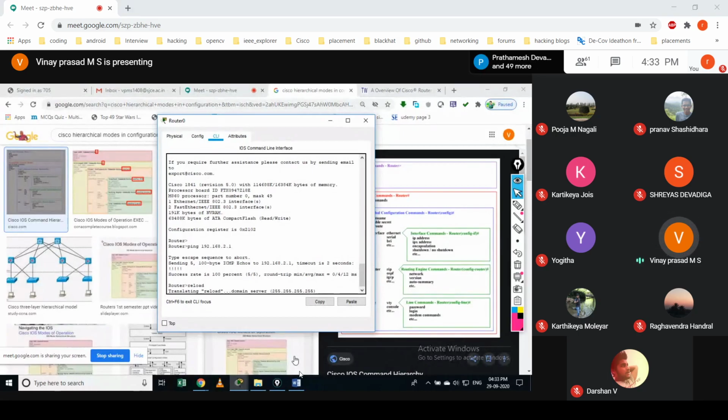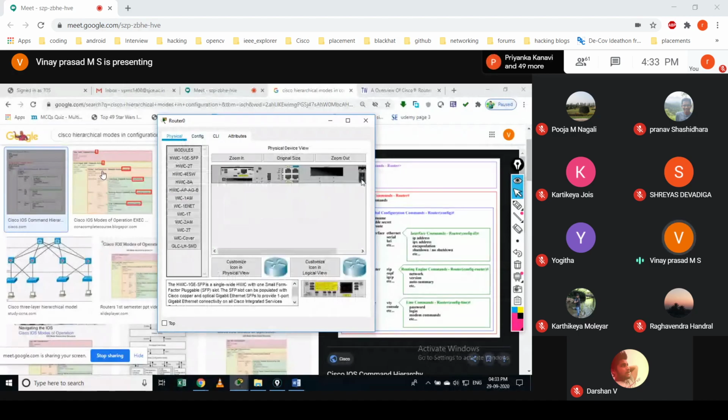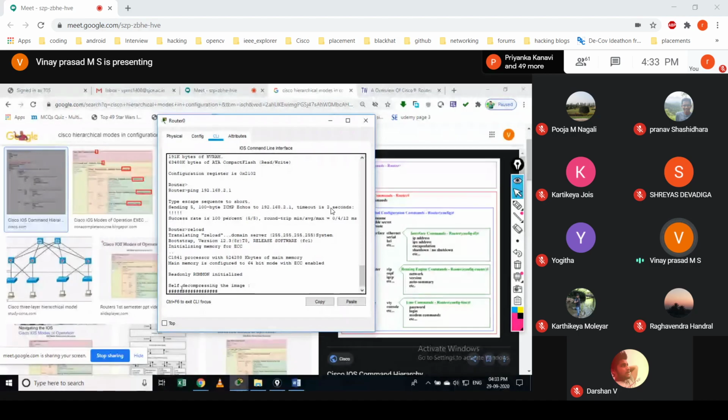That's why it is showing translating your reload command to domain name server to check whether that domain name is present there or not. Understood? You just turn it off and turn it on and get back. It will be loaded again.